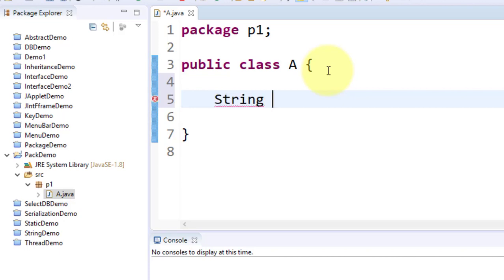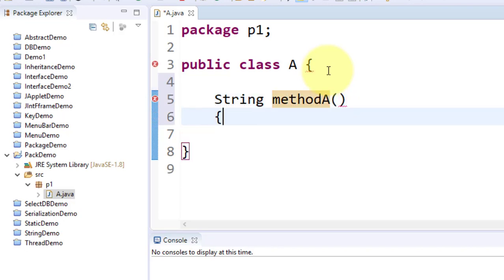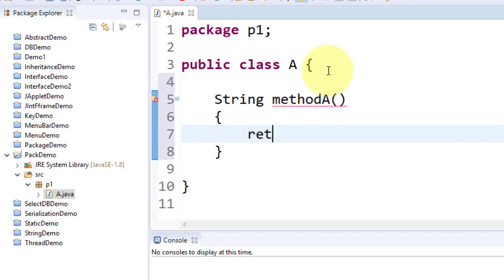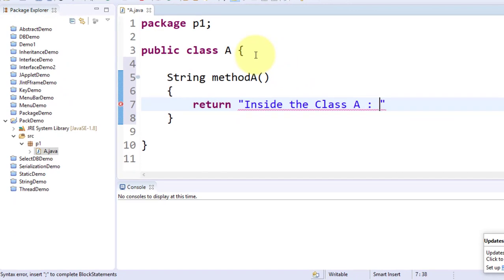The return type is String, and the name is methodA. Here I return "inside the class A of method A".